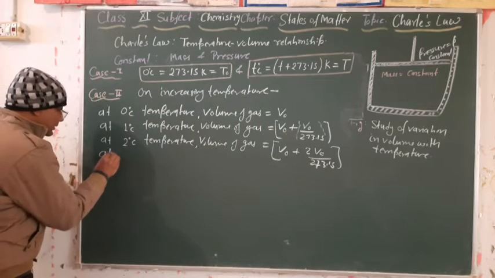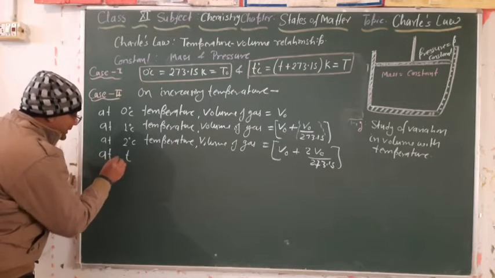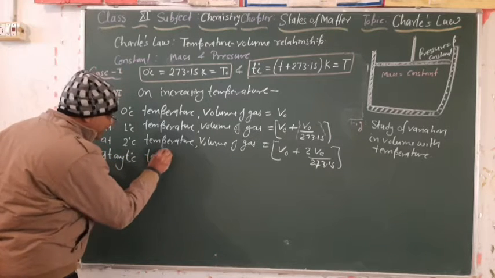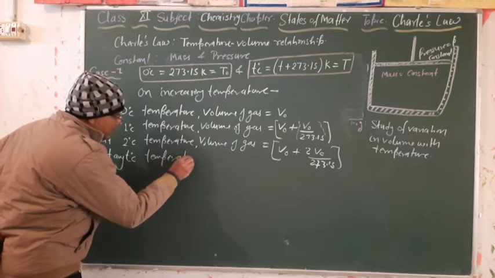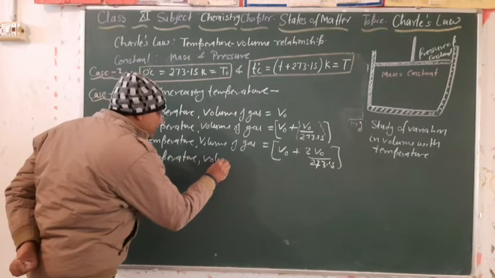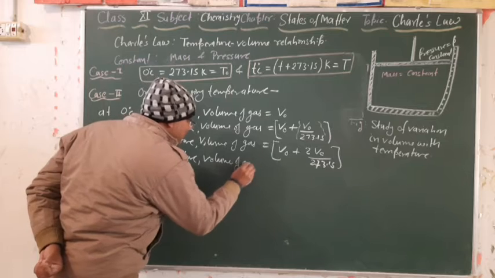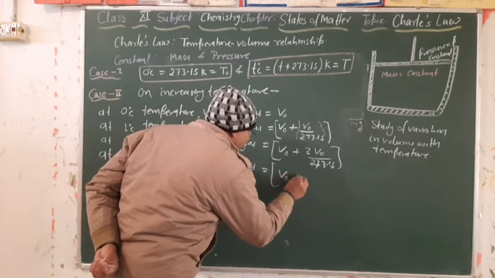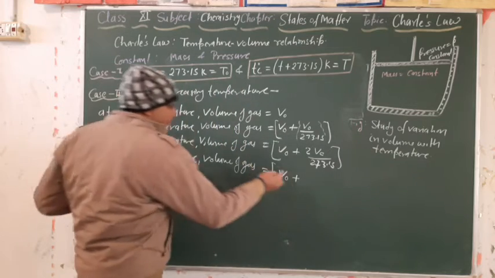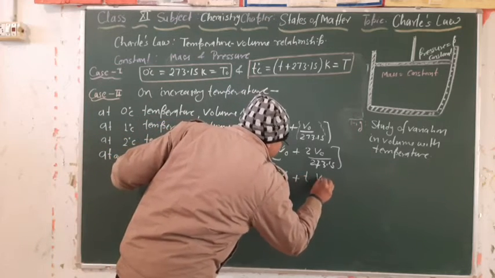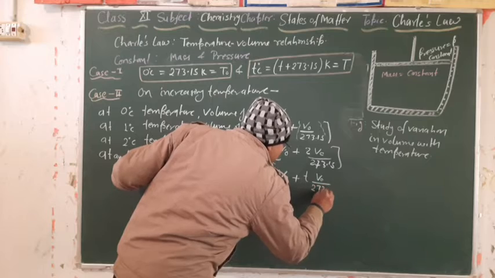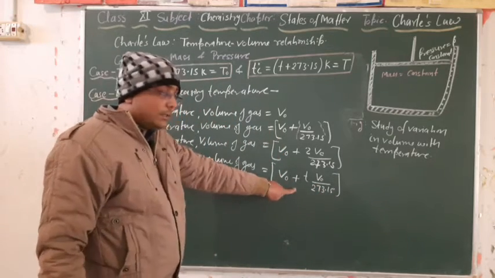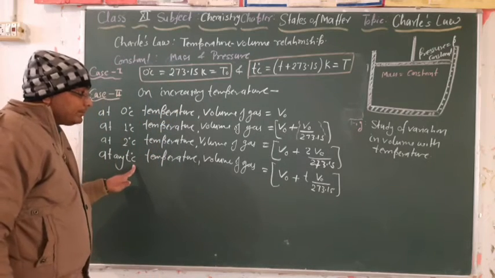At any t degree Celsius temperature, the volume of gas will be equal to V naught plus t times V naught by 273.15. So this is our new volume at t degree Celsius temperature.